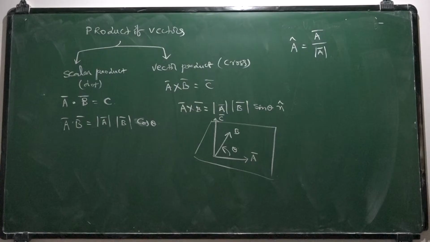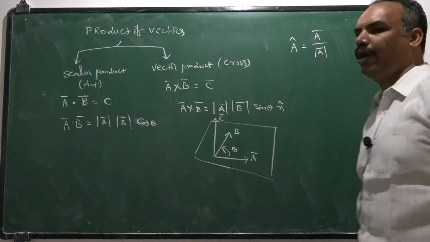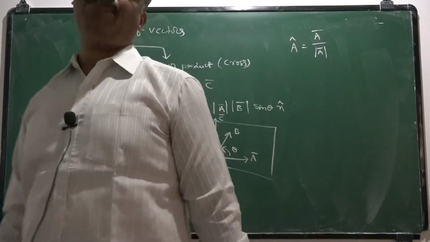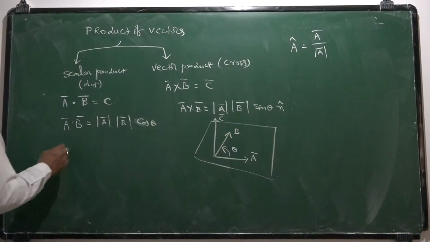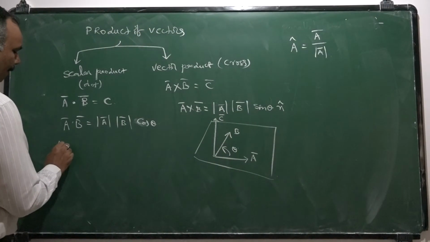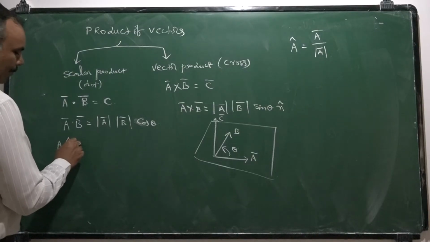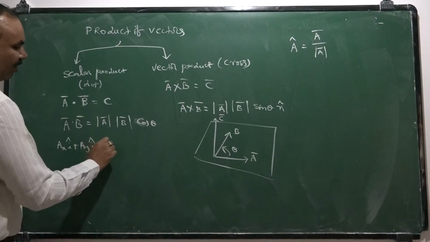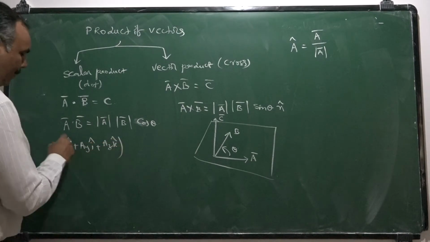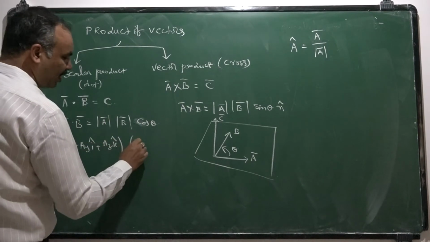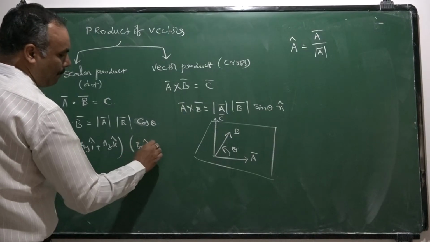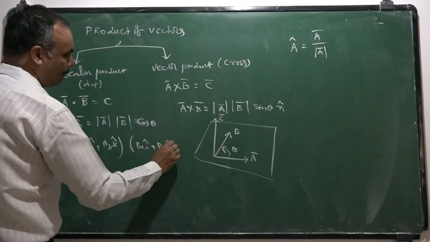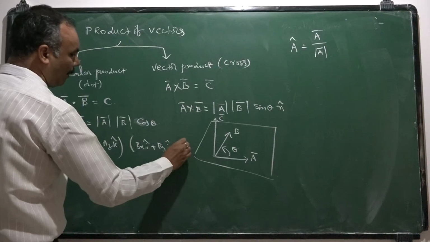So once again, you go through the definition of dot product and cross product and how to find the dot product. It's very simple. Suppose A bar is ax i cap plus ay j cap plus az k cap, and B bar is bx i cap plus by j cap plus bz k cap.